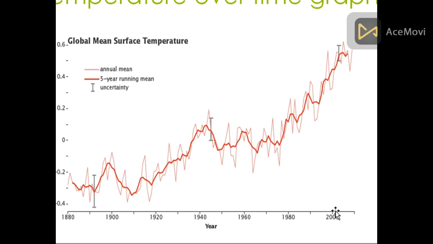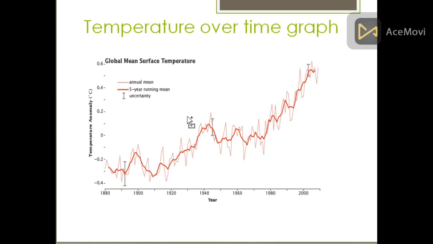From 1900 to the 2000s, and from 2000 onward, the mean surface temperature crosses 0.5 and 0.6. It starts from minus 0.5, and now it's 0.5. It's a huge rise for the global mean surface temperature.